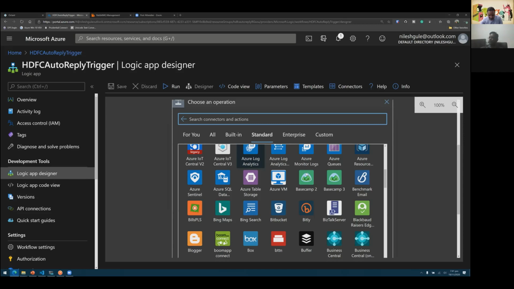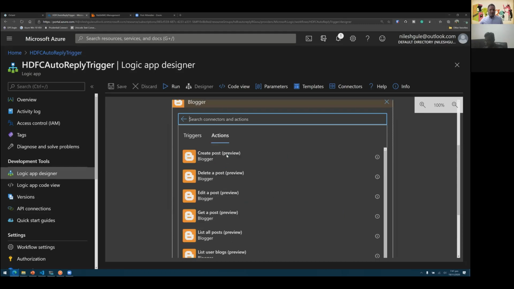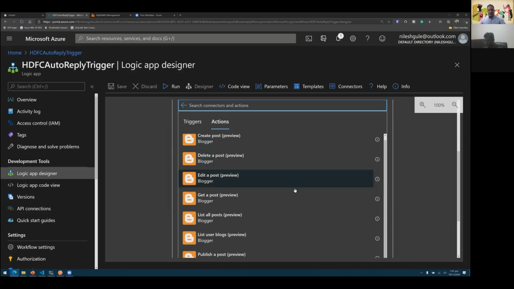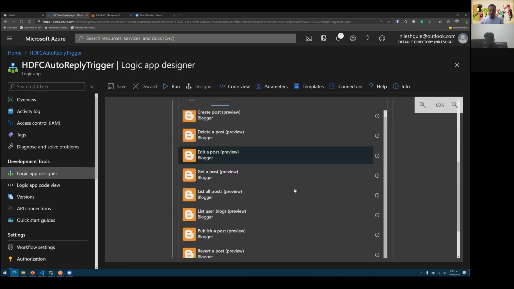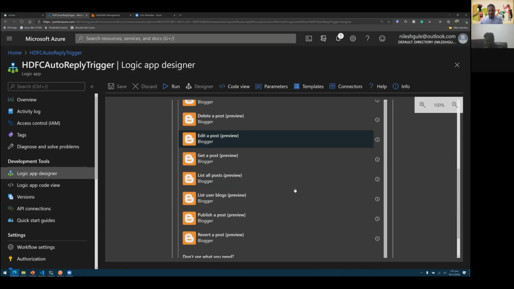There is Bitly, there is Buffer, there is Box here, there is Blogger. So let's say I want to do something on the Blogger. If I select Blogger as my connector, you can see every time a blog post is created or deleted, a post is edited. So all these kind of events can be captured, or I can respond to these kind of events which are supported as part of that particular connector.